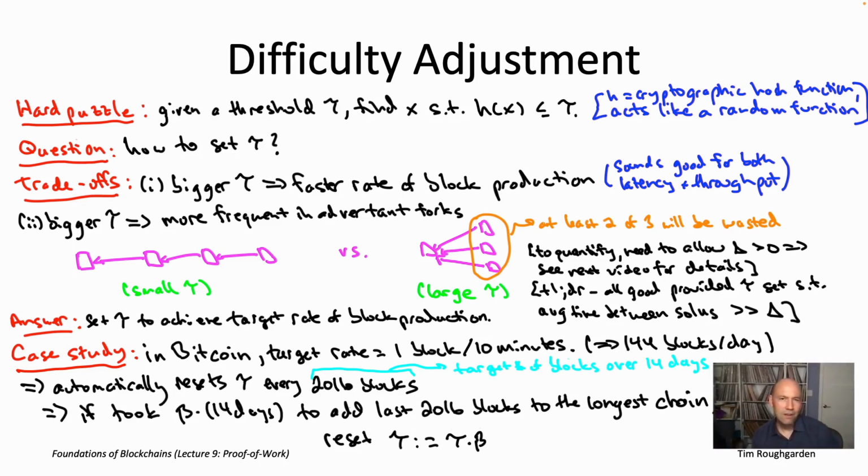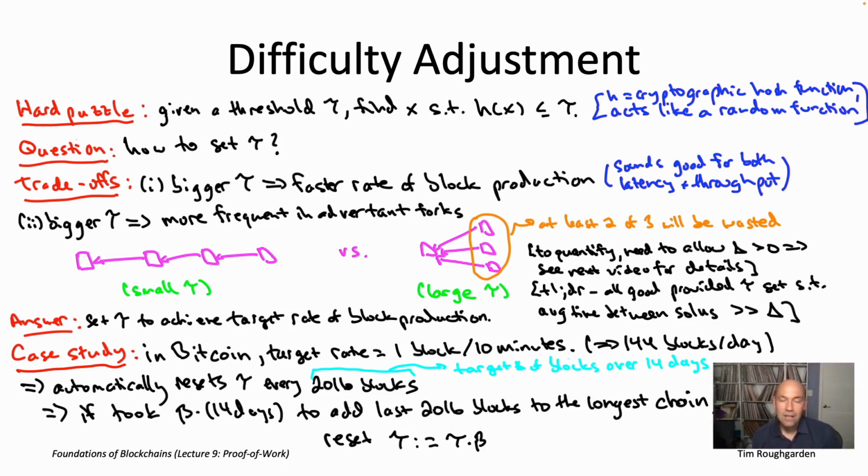For the purposes of the current discussion, I don't want to get too far out into the Bitcoin weeds. So just think of these timestamps on the blocks as being completely accurate. Imagine that every block producer, including the Byzantine ones, actually includes an accurate timestamp in each of the blocks. Then, if that were true, it would be evident from the blockchain itself the duration it took to generate those 2016 blocks. You would just look at the difference between the timestamp of the last one and the timestamp of the first one.